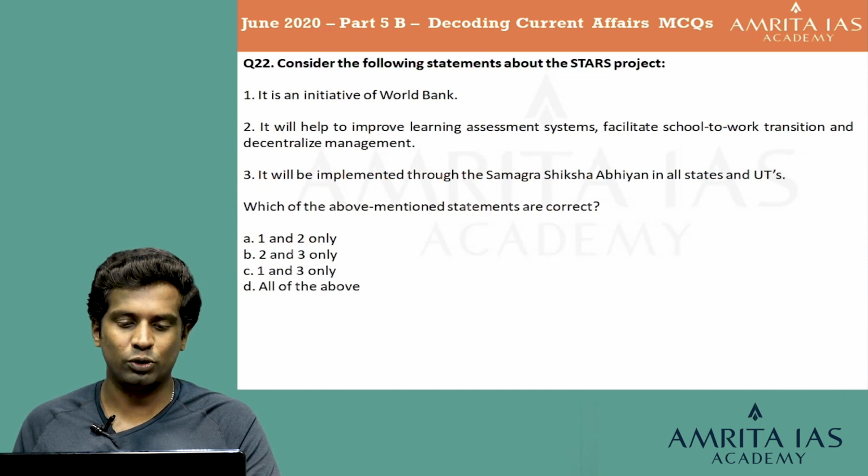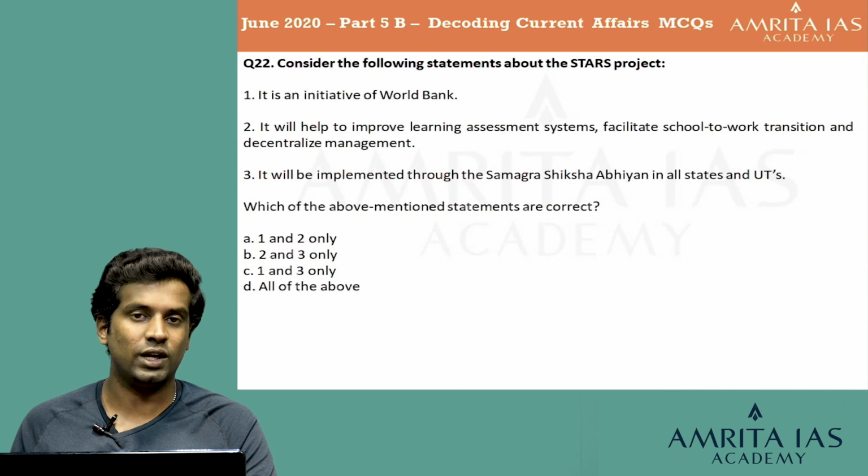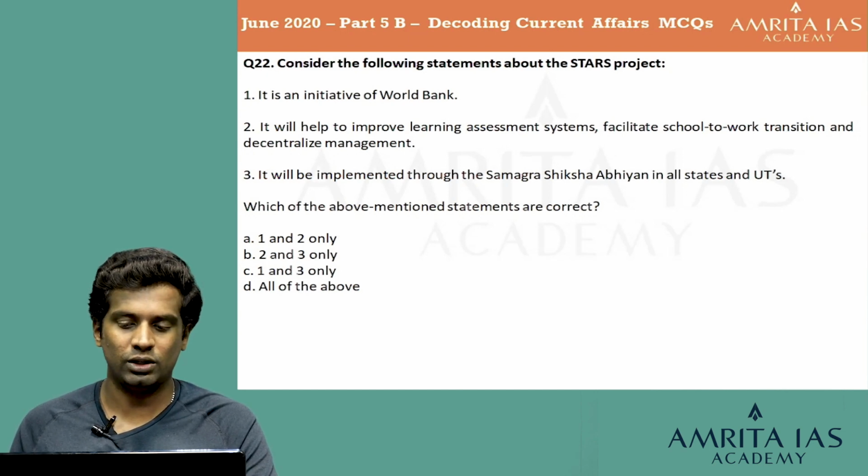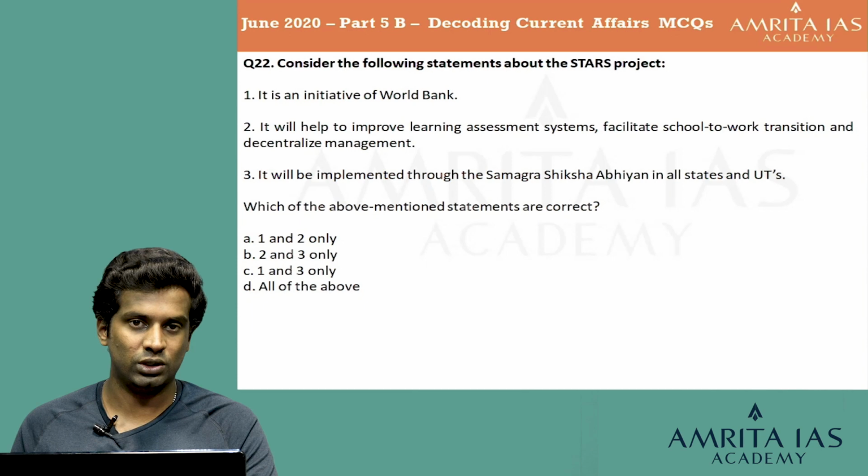It will help to improve learning assessment systems, facilitate school to work transition and decentralized management. Third statement, it will be implemented through the Samagra Shiksha Abhiyan in all states and UTs. Which of the four above mentioned statements are correct? Option A 1 and 2 only, option B 2 and 3 only, option C 1 and 3 only, and option D all of the above.